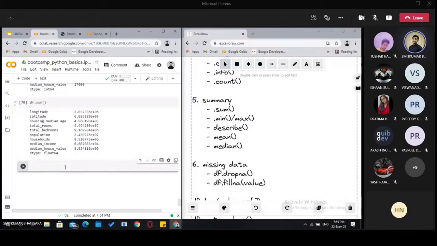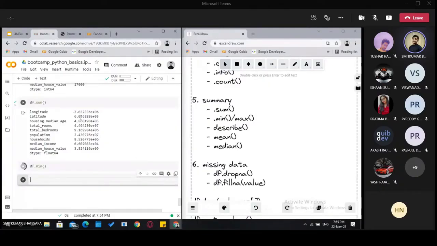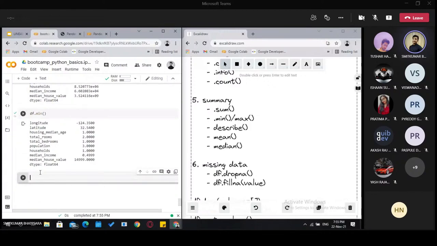So let's see minimum values. Similarly there is a max function as well. As you can see, minimum values of all those columns. And let's see what is the minimum population: df population, and then apply the minimum function.